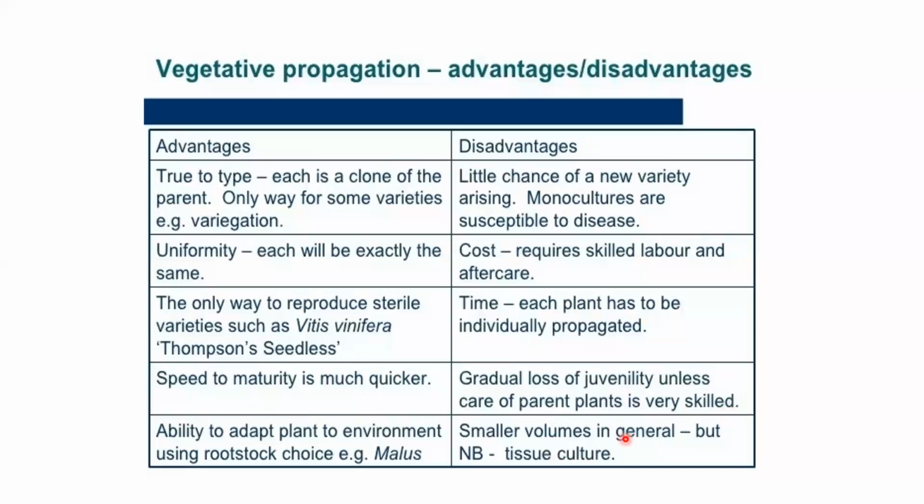Then a smaller volume is generated, but not for tissue culture. If you talk about seeds, they are generated in large amounts, but if you propagate the plant through vegetative propagation, a smaller number of plants can be generated. But that is not valid for tissue culture, since in tissue culture you can generate even more compared with sexual reproduction. Okay, so this is all for today's topic.